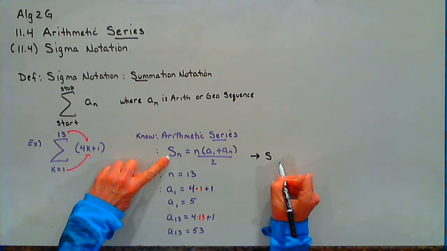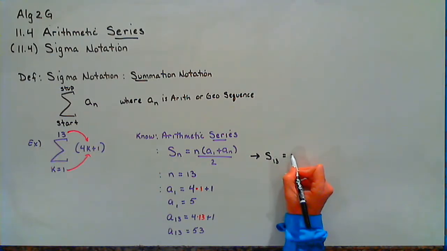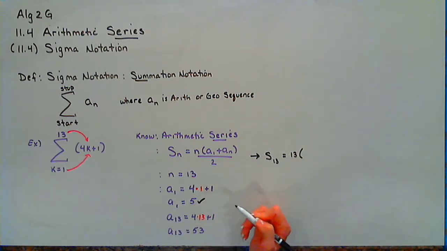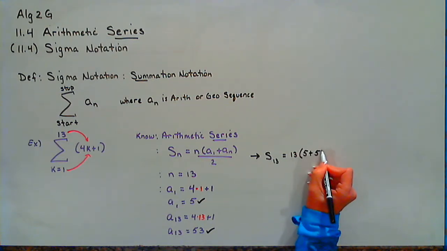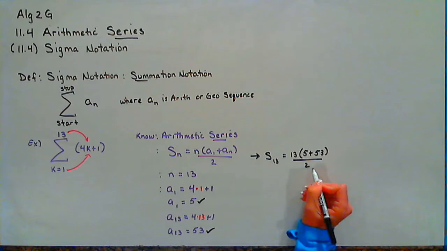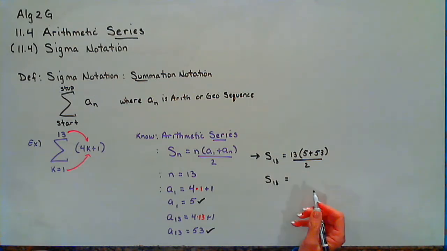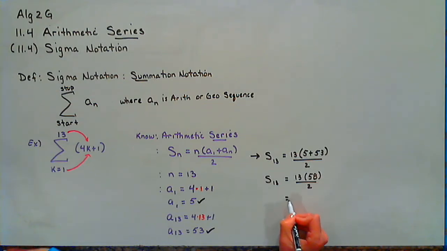So I know the sum of these 13 terms is 13 times our first term, which was 5, plus our 13th term, which was 53, divided by 2. So that is 13 times 58 over 2.